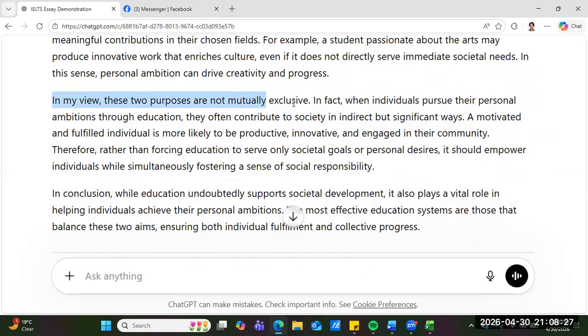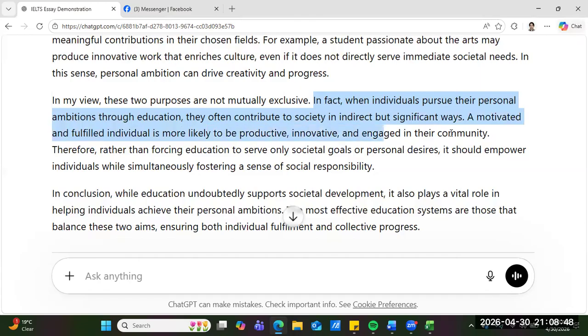In fact, when individuals pursue their personal ambitions through education, they often contribute to society in indirect but significant ways. A motivated and fulfilled individual is likely to be more productive, innovative, and engaged in their community. Therefore, rather than forcing education to serve only societal goals or personal desires, it should empower individuals while simultaneously fostering a sense of social responsibility.